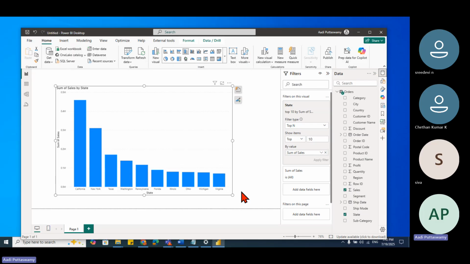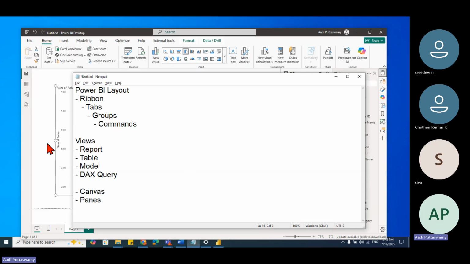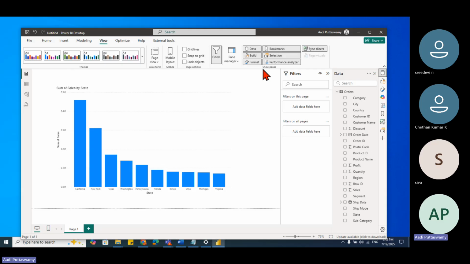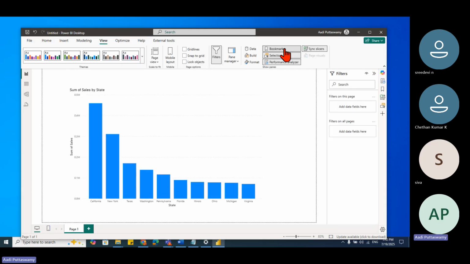All right. So I was just talking about pans. Here I have the filter pan. Apart from this filter pan, there are more other pans. I'll go to this view and can you see this? I have this show pans. I have so many. I'll just remove all this.